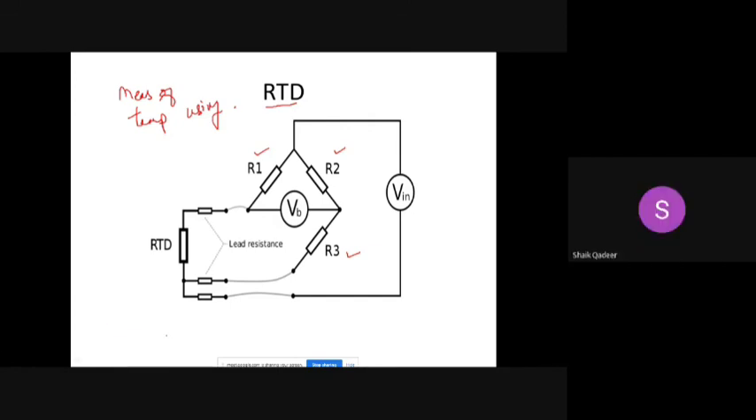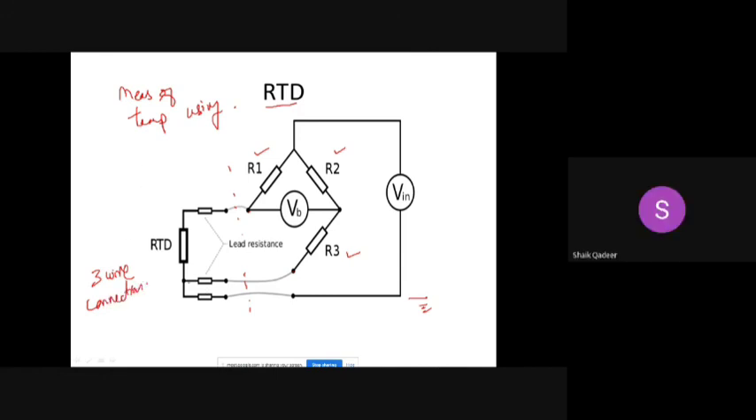Wheatstone bridge. The three arms are fixed resistance. One of the arms is connected to RTD. So this is actually your RTD. It is having three wires. Wire 1, wire 2, wire 3. Two wires from RTD are connected to the arm of the resistance, which is required to pick the information about the resistance. Another arm is connected to the ground of our bridge, right? So this is called three wire connection.